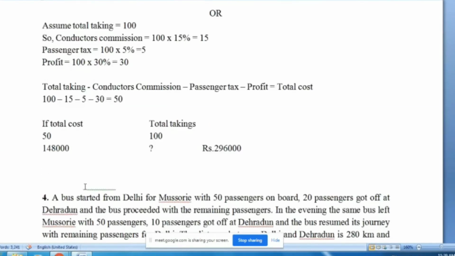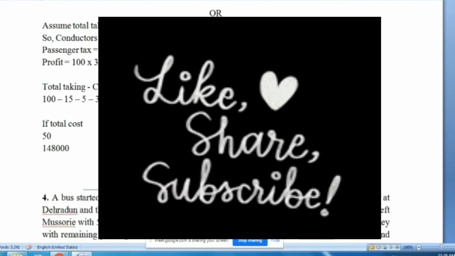Okay, so this is all for now. આટલું પૂરું કરીએ છે. Clear? Next lecture ની અંદર આપણે ચોથો example જોઈશું.